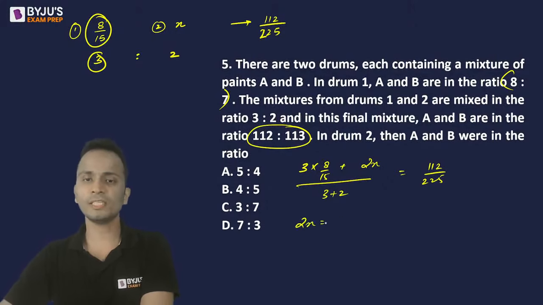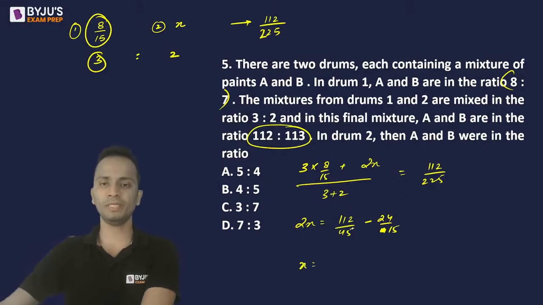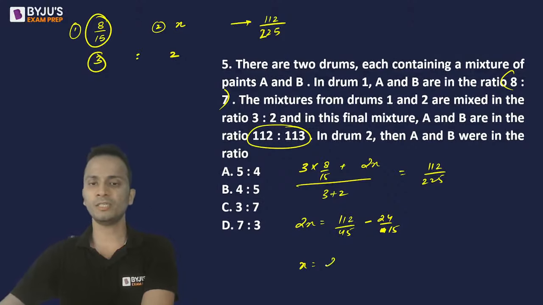So 2x is equal to 112 upon 45 minus 24 upon 15. Okay, so from here the value of x I'll get will be 72, 40, 20 upon 45, that is equal to 4 upon 9.